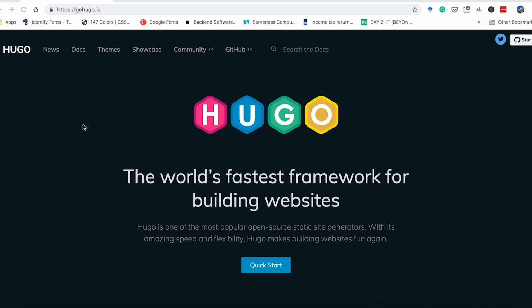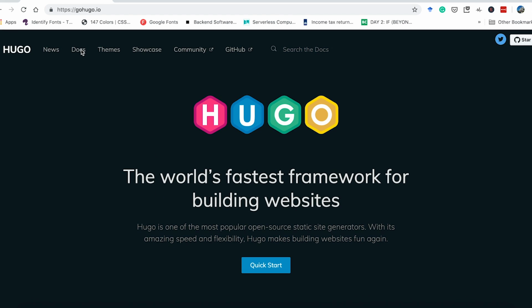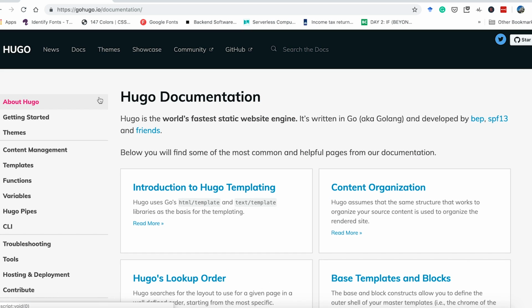So let's get started. Go ahead to gohugo.io. Hugo is an open source static site generator. It has been built in the Go language. You can check out the website for more information. Let's go ahead and click on Docs. First, we are going to read the documentation about quick starting a basic Hugo site.